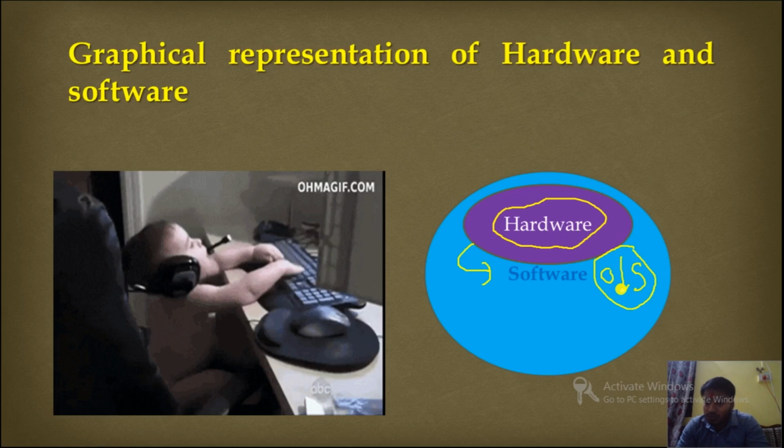Suppose you want to use mouse, keyboard, monitor, so for that you need to install an operating system in the computer hardware. Clear to you? So this is the graphical representation. First we need hardware, and second, and this is very mandatory and very important, an operating system must be installed. Clear?